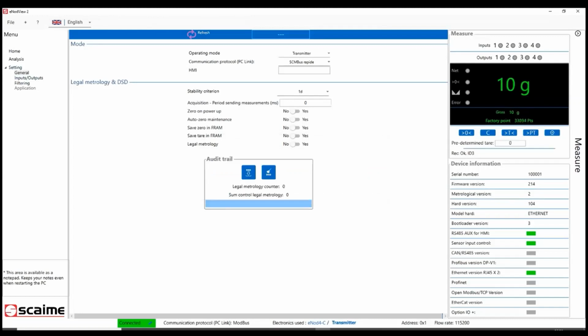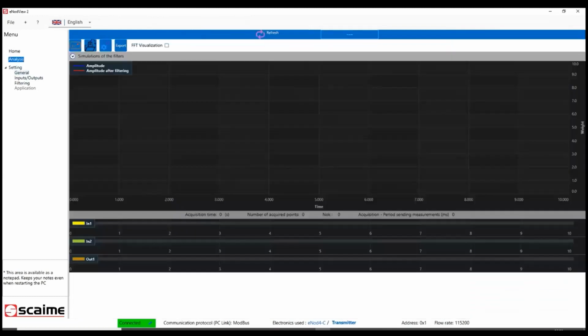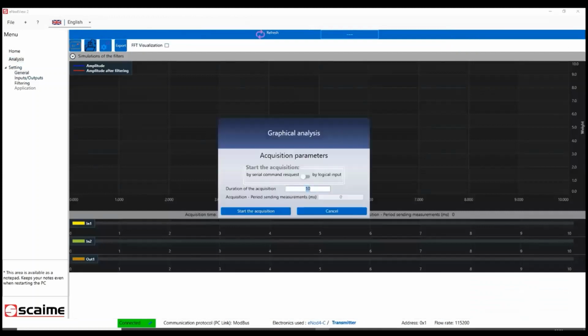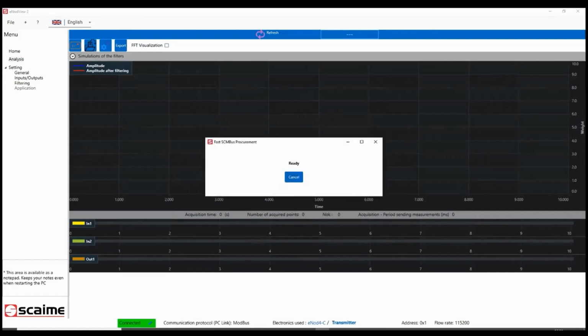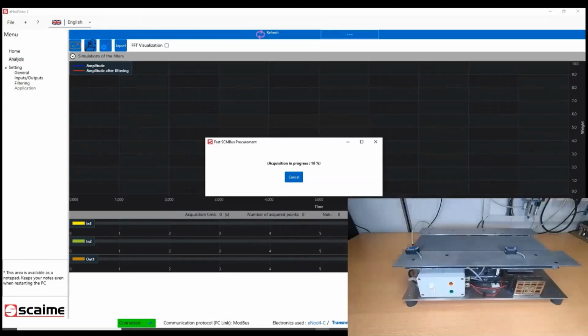Once it's done, I can come back in Analysis and click on the button Record, and I will start an analysis of 20 seconds. We really advise you to make your graphical analysis in real conditions, so with packets passing on the check wire. In my case, I will pass a box on my check wire several times for the acquisition.